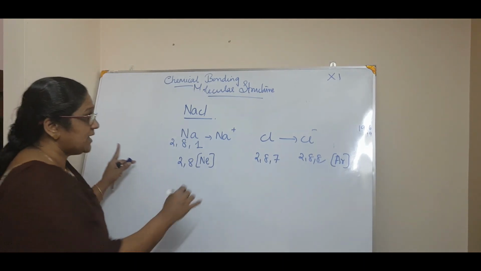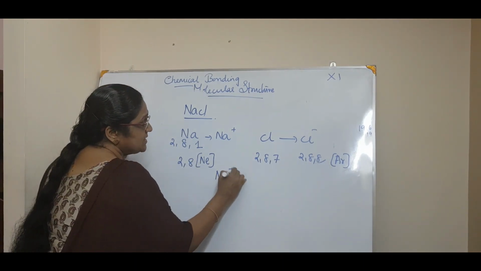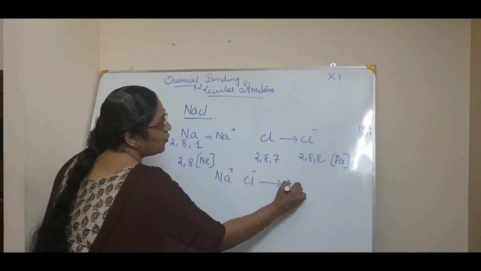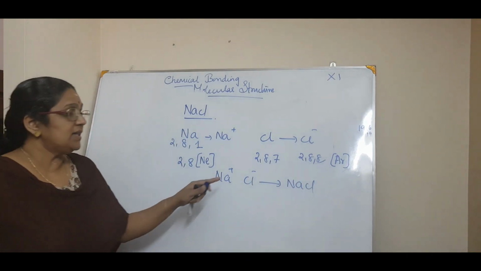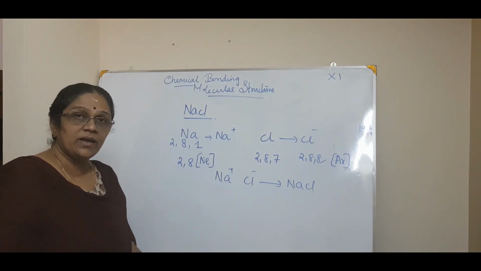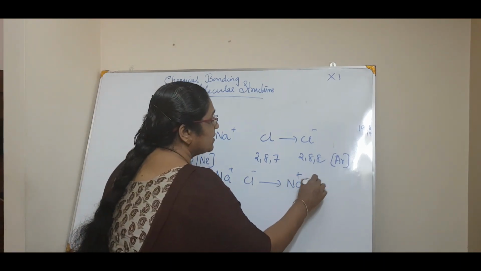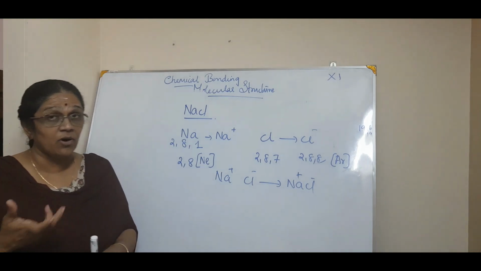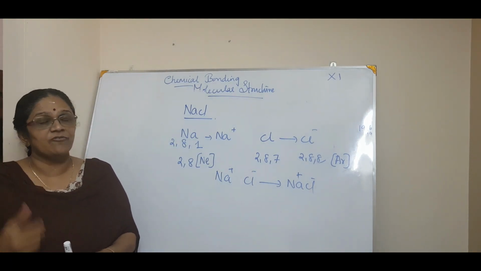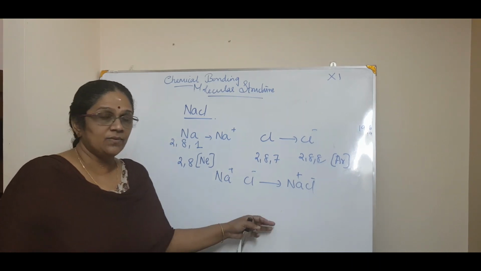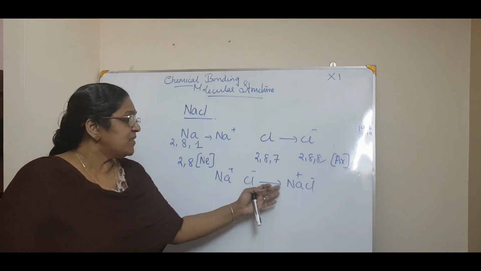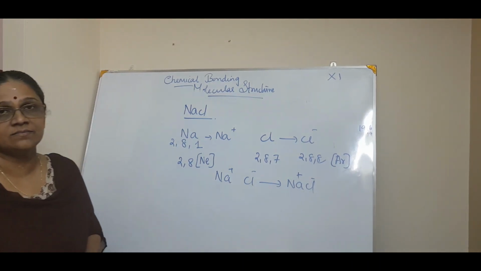Then what was his postulate? What is the postulate? This positive ion and negative ion will form a chemical bond, and in this case we call it an electrovalent bond. And you know that the sodium and chloride ion does not exist as a single bond, it forms an aggregate of molecules or a group of atoms, isn't it? Since it is an ionic compound. Okay, so that's another thing. So this is how it happens. Clear?